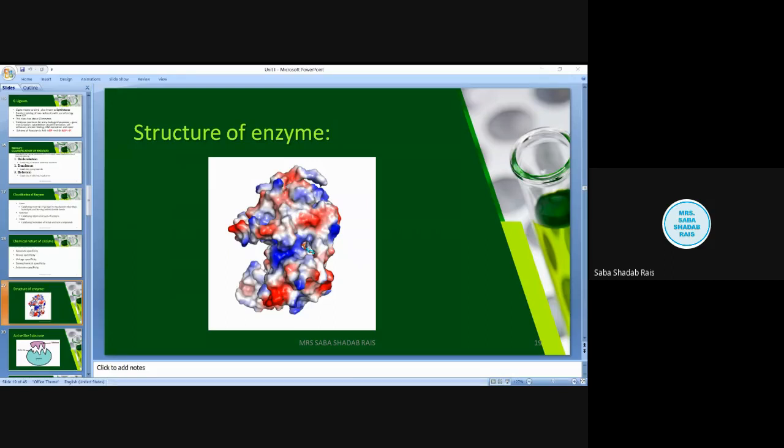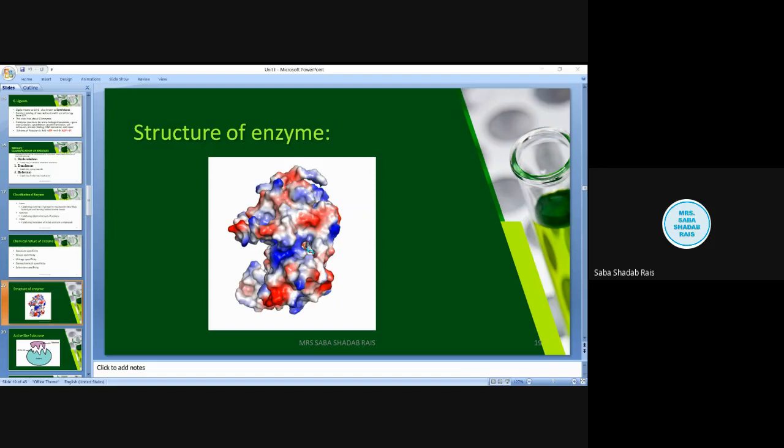Now, when we talk about the other examples, most of the coenzymes are derived from vitamins. NAD plus, NADP plus are derived from niacin. Flavin adenine dinucleotide, that is FAD, is derived from riboflavin, that is your vitamin B2.